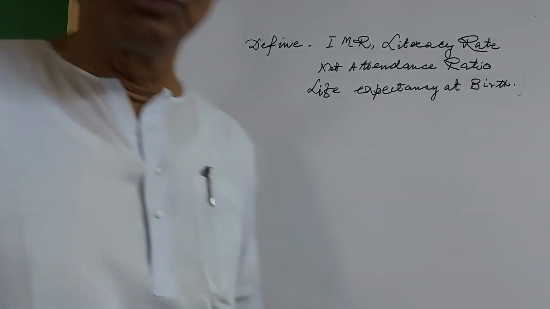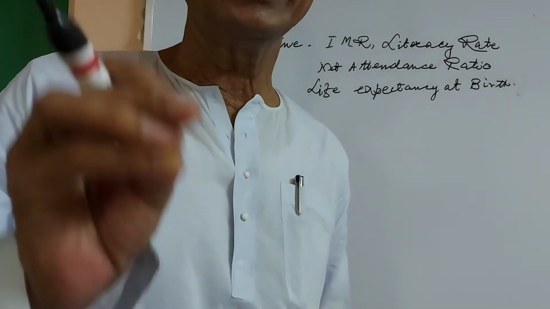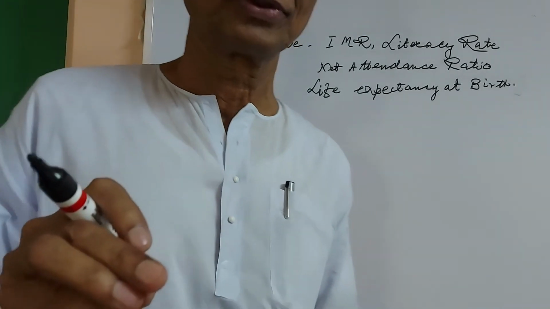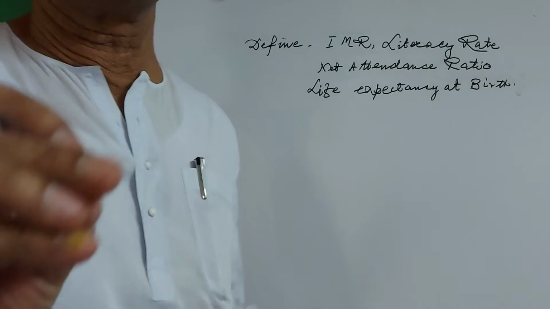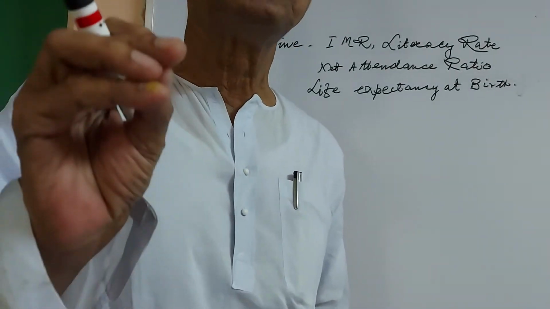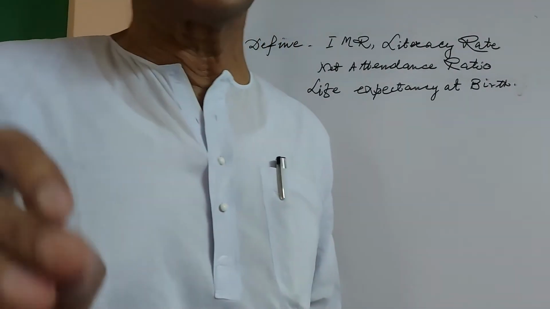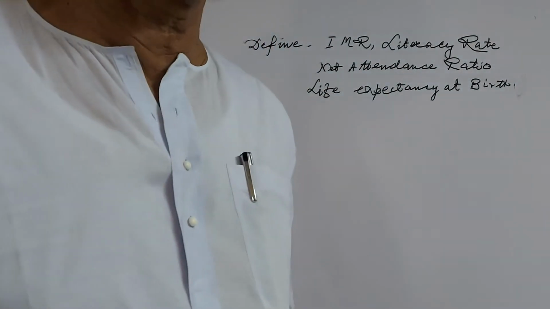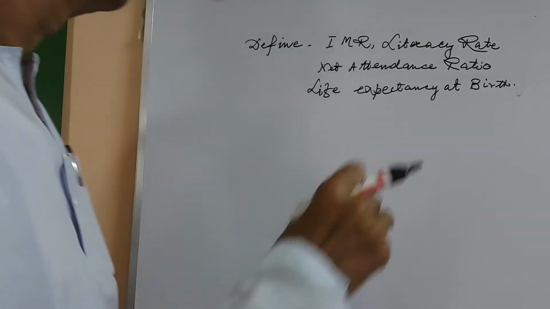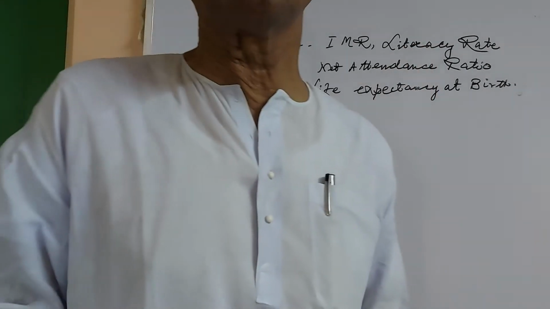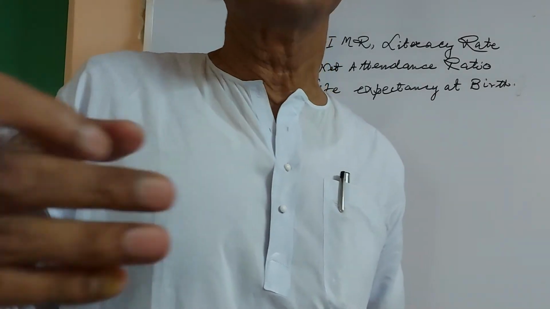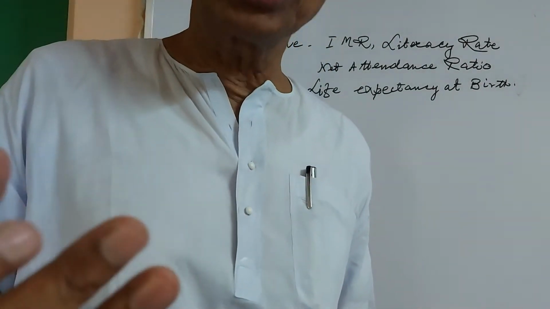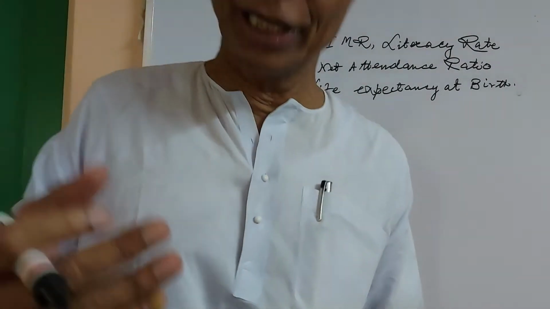IMR, the full form is infant mortality rate. IMR is the number of children that die before the age of 1 year as a proportion to 1,000 children born in that particular year. You will have to learn it by heart. Now, literacy rate is very easy: the number of literate people in the 7 and above age group.